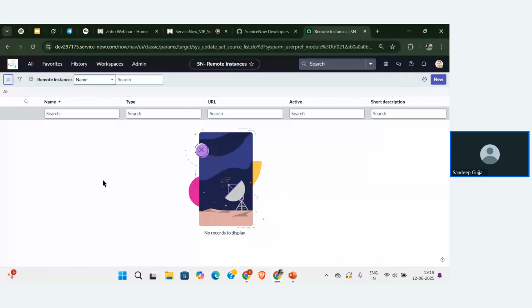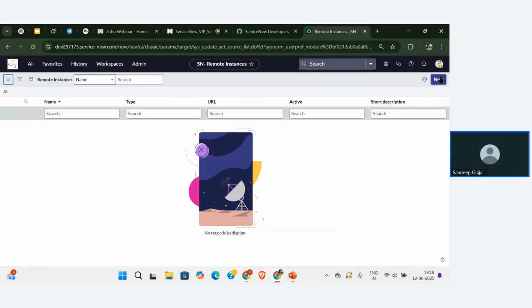We have the first instance, right, where we are going to build the configurations. Here we are going to link that first instance's credentials to connect these two instances, and whatever update sets are built in the first instance, we can directly call those configurations using this remote instance. So for that, I need to create a new record.